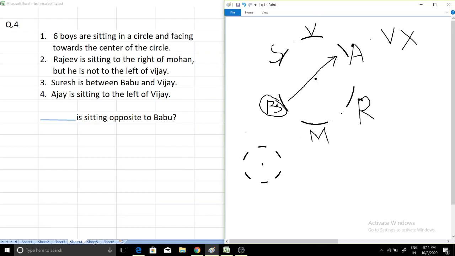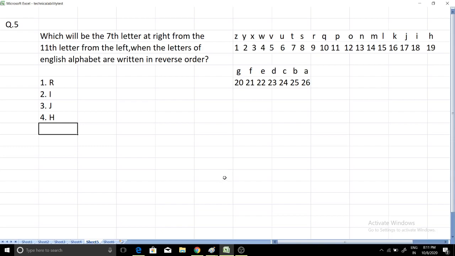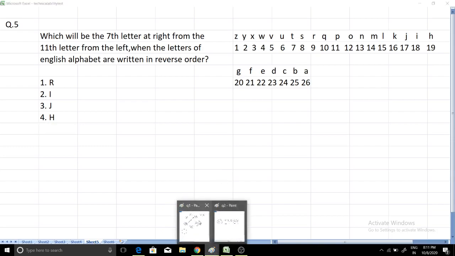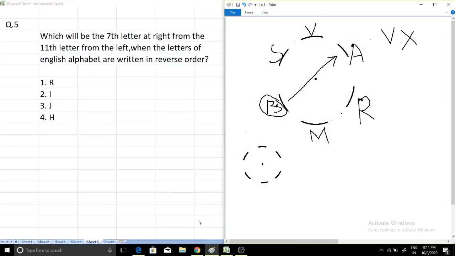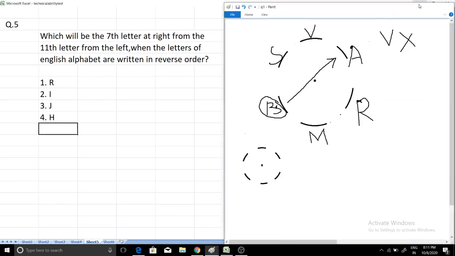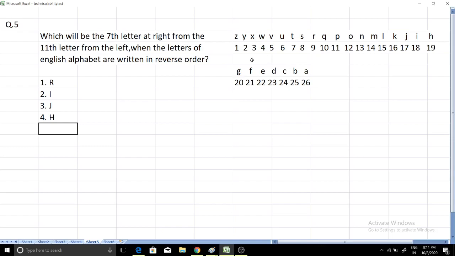Now this question will be different. Okay, so the next question is a new question. Which will be the 7th letter to the right from the 11th letter from the left when the letters of the English alphabet are written in reverse order? So I have already written the English alphabet in reverse order. So the question is asking that after writing the English alphabet in reverse order, I have already written.